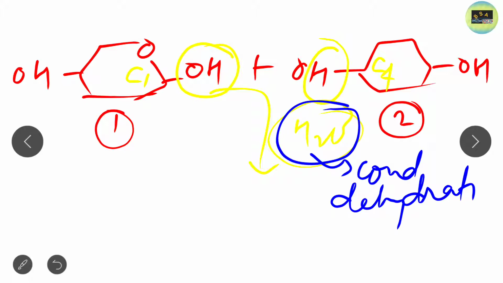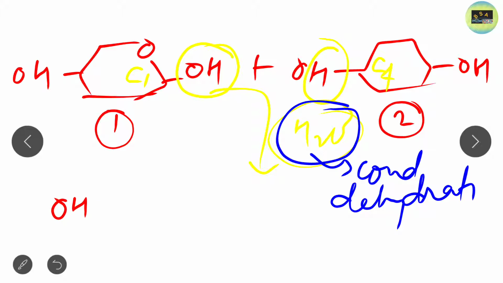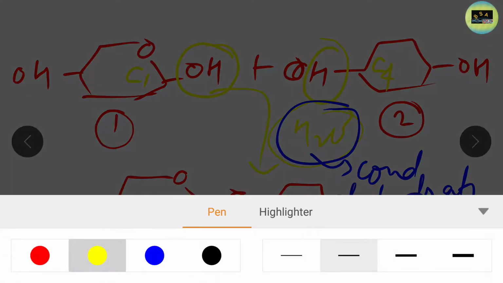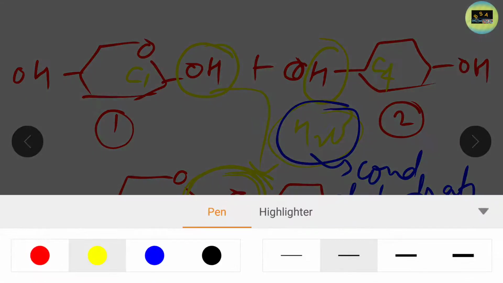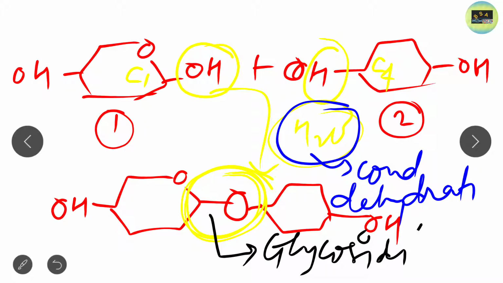So when a water molecule is removed, how does the structure look? The OH is removed, so there is no OH, and here H is removed, so there is no H, so only this O remains. So just put this O and draw the structure again. This is again OH. In this way the structure is formed, and here you can see a bond is formed, the bond that I marked in black. This bond is the glycosidic bond.